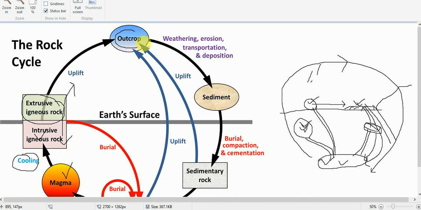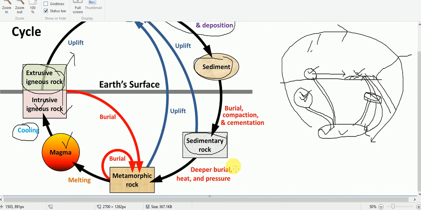call an outcrop. And again the rock will be weathered, there will be weathering, erosion, transportation, and deposition, and because of that these sediments will be compacted. And because of compaction in the earth interior, at low depth, there is a formation of sedimentary rock.